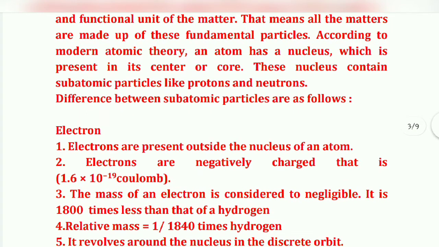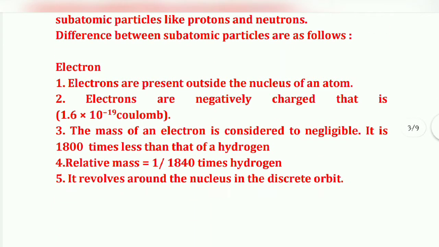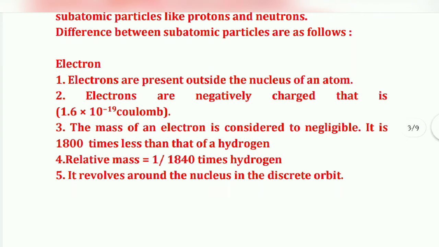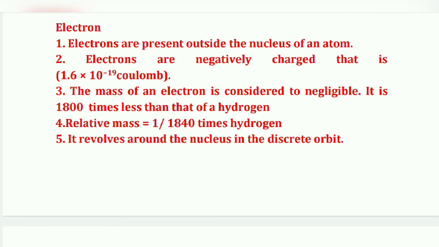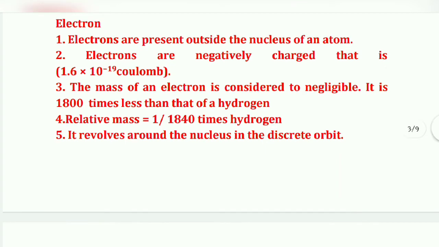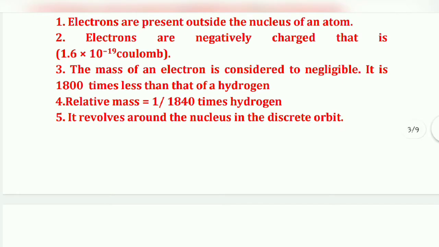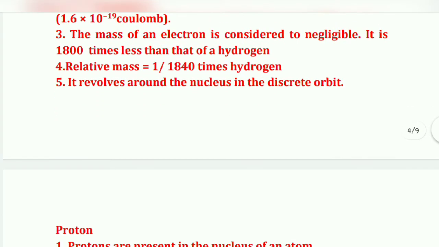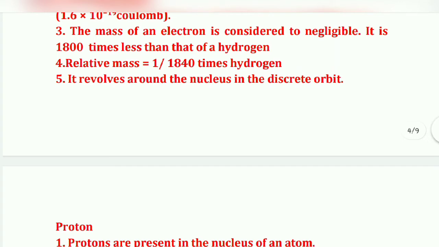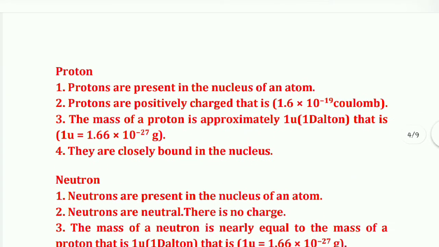Difference between subatomic particles are as follows, that is electrons. So electrons are present outside the nucleus of an atom. Electrons are negatively charged, that is 1.6 into 10 minus 19 coulomb. Then third one, the mass of an electron is considered to be negligible. It is 1800 times less than that of the hydrogen. Okay, then relative mass is equal to 1 upon 1840 times hydrogen, and it revolves around the nucleus in the discrete orbit.